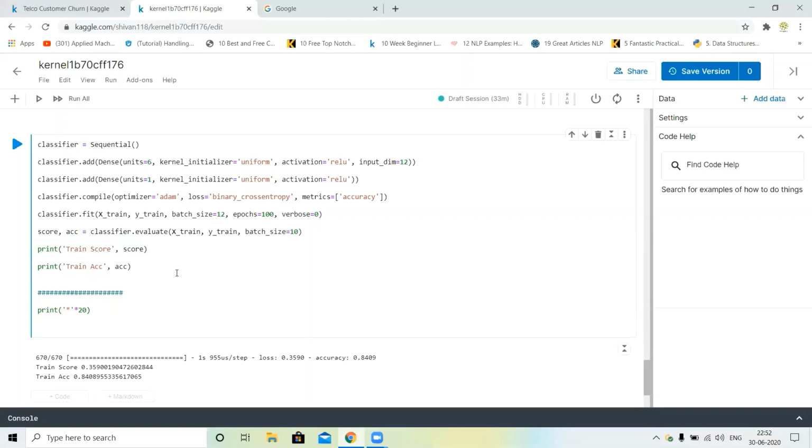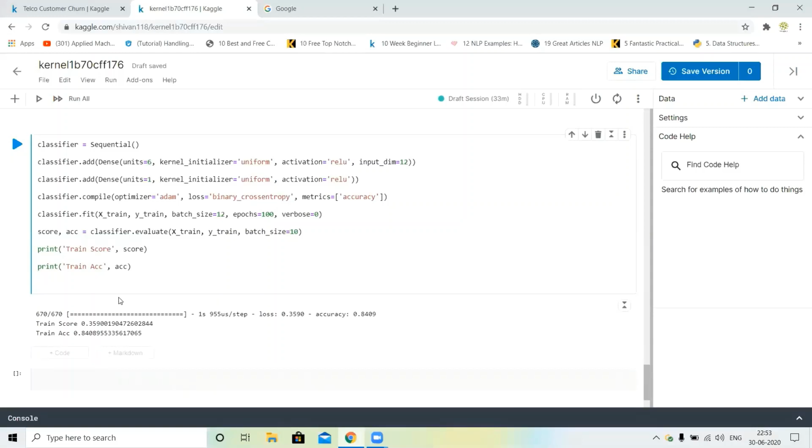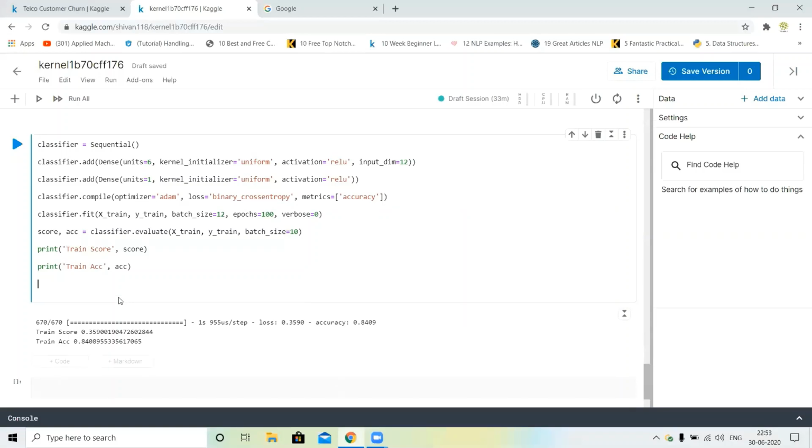Next, we will predict the test results of our data sets.